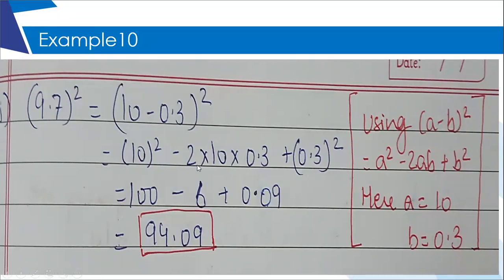Ma'am, how did 6 come over here, ma'am? I was asking. 2 into 10 is 20, and 20 into whole number 3 is 60. But this is not whole number 3. This is 0.3. Yes, ma'am, 0.3. Ma'am, got it.